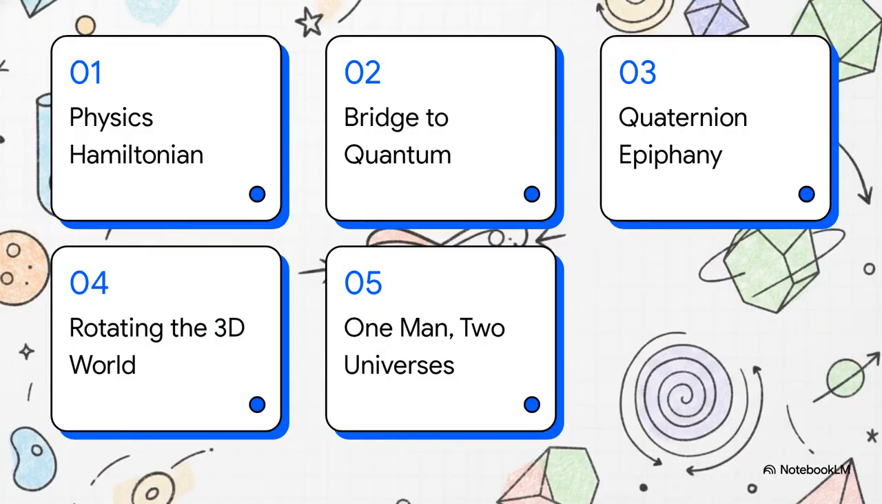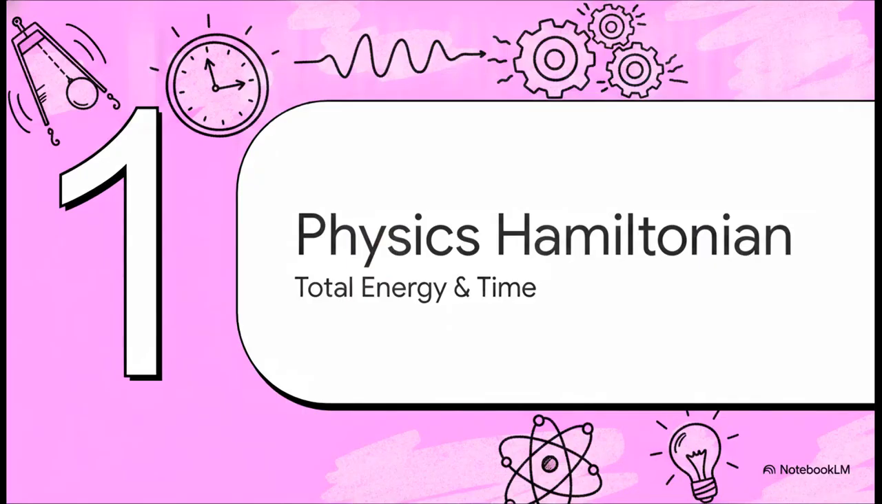All right, here is our roadmap for today to keep these two legacies perfectly clear. 1. The physics Hamiltonian. 2. The bridge to quantum mechanics. 3. The quaternion epiphany. 4. Rotating the 3D world. And finally 5. One man, two universes. Okay, let's jump right into part 1, the physics Hamiltonian, total energy and time evolution.